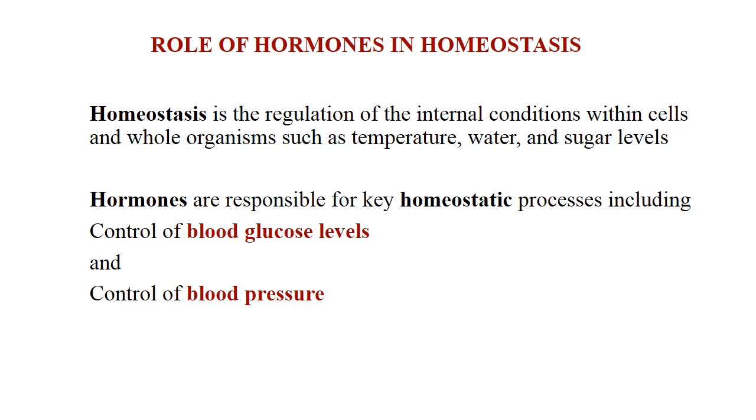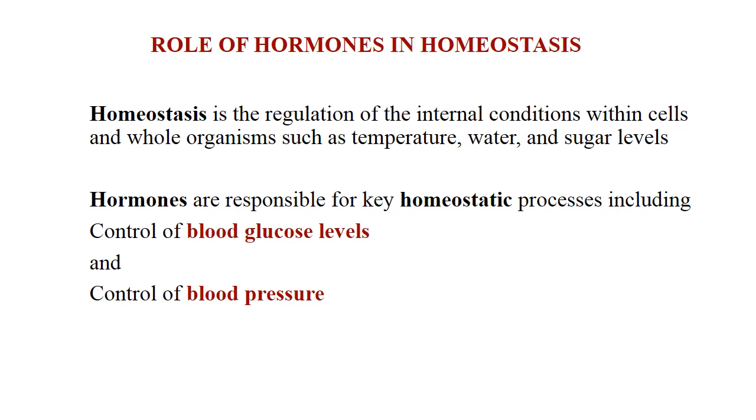Likewise, the temperature, pH, heartbeat rate, water concentration, and sugar level, various factors must be in a balanced manner, then only the organism can be called normal.